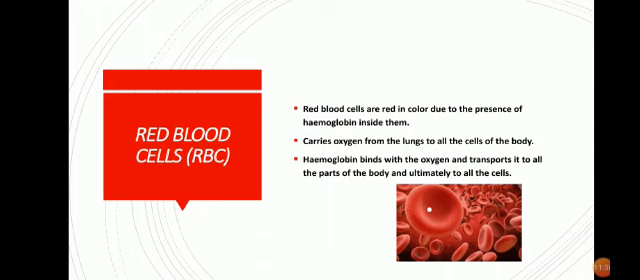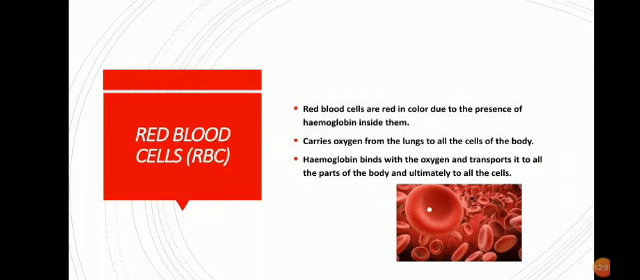Now the next thing is red blood cell or RBC. Red blood cells are red in color. Why are they red in color? Due to the presence of a red pigment called hemoglobin. Each RBC has a lifespan of 120 days, and this is the only cell which does not contain a nucleus, that is, it is a non-nucleated cell.